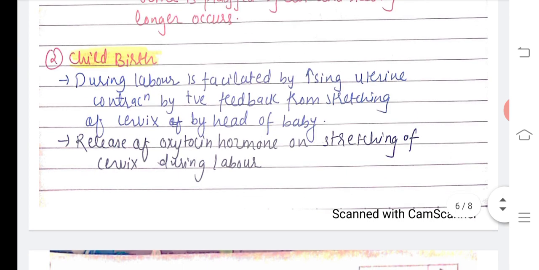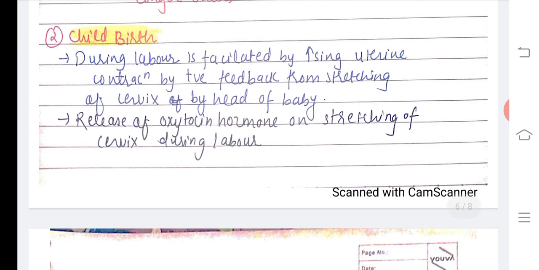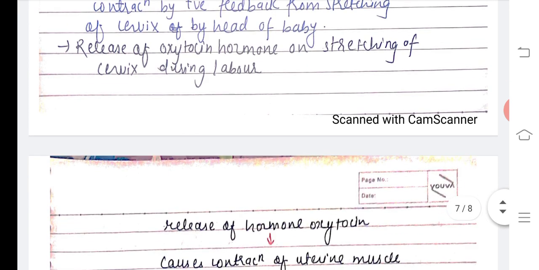Now the second is childbirth. Labor is facilitated by increasing uterine contraction through positive feedback from stretching of the cervix by the head of the baby, and release of the oxytocin hormone on stretching of the cervix during labor.